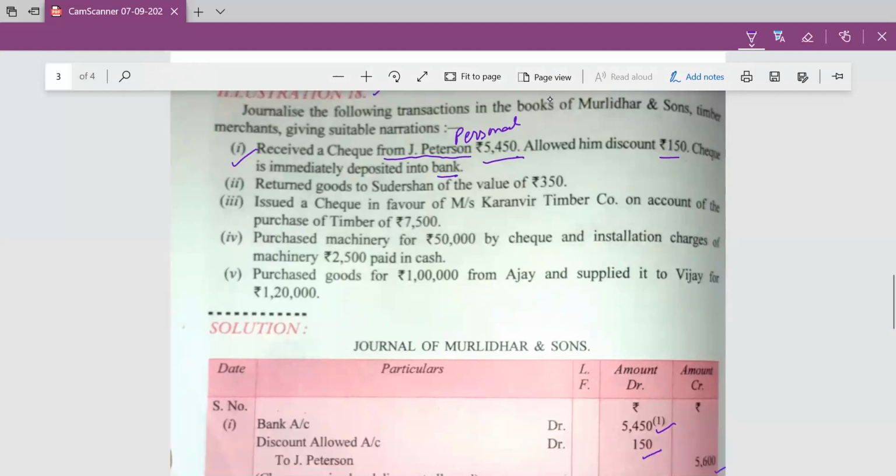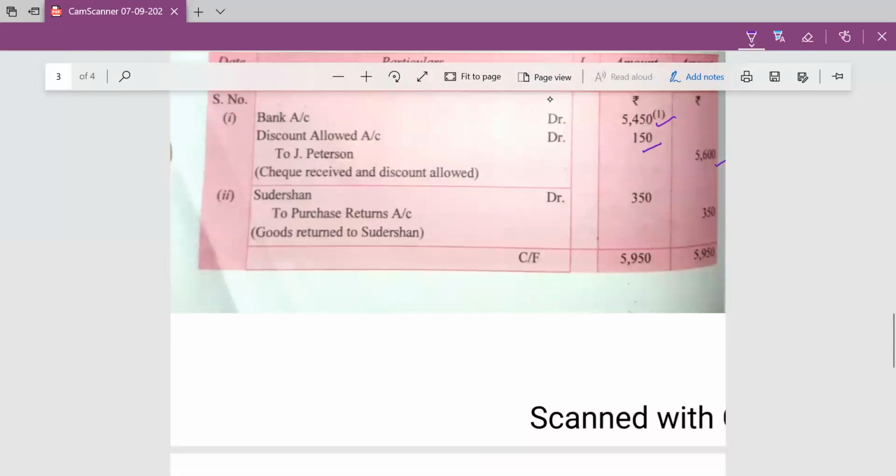Next transaction, returned goods to Sudarshan of the value of rupees 350. It means Muralidhar and Sons purchased the goods from Sudarshan, and now these goods are returned back to Sudarshan. Purchase return will be credited, and here Sudarshan is receiving the goods. Sudarshan comes under the personal account. Debit the receiver and credit the giver. Sudarshan is receiving back the goods. His account will be debited. Sudarshan debit to purchase return account 350.